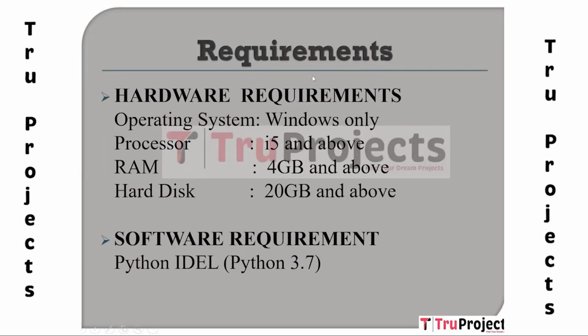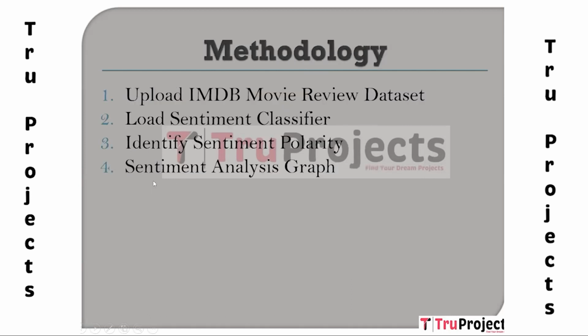Requirements for the implementation of the project are hardware and software requirements. In hardware requirements, an operating system of Windows, processor of i5 and above, RAM of 4 GB and above, and hard disk of 20 GB and above are required. In software requirements, Python IDLE of 3.7 version is required. Coming to the methodology, we have designed 4 modules for execution.